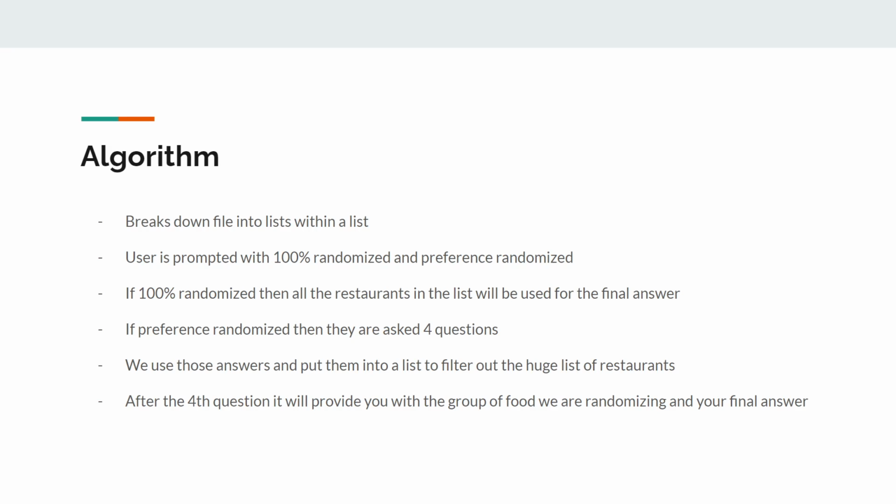And if we're preference randomized, then the user is asked four questions that you have to answer, and then it takes those and filters through the whole list of restaurants we have in Columbus. Then it will give you a final answer, but it will also give you the group of other restaurants that was in the group the final answer came out of.